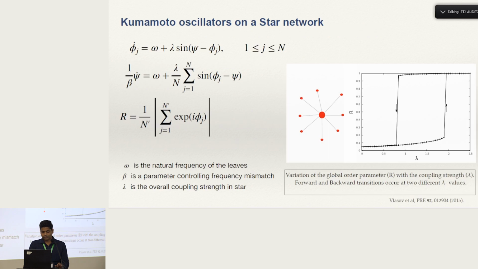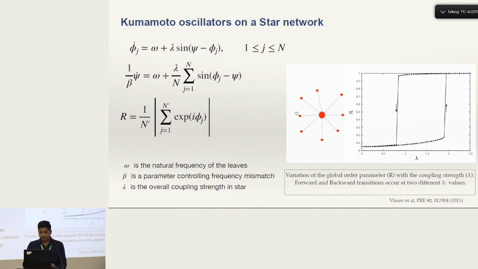So, an example is the Kuramoto oscillators on a star network. We have these phi dots and psi dots, as these are the phase oscillators on the nodes, and 1 by beta psi dot. Beta over here is there to introduce frequency correlation, and the order parameter R is defined in this particular way.